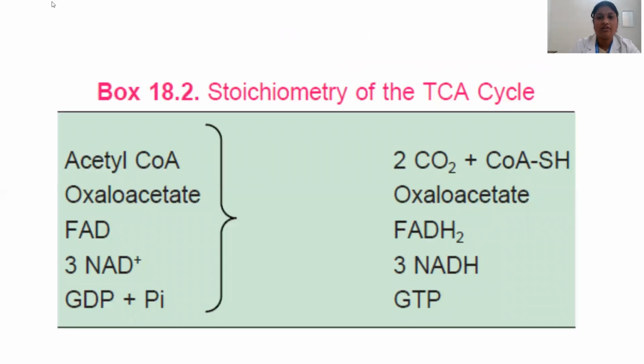This is the stoichiometry of the TCA cycle. The starting product is acetyl coenzyme A, which combines with oxaloacetate, and the coenzymes FAD, NAD plus, and other cofactors, GDP, all contributing to formation of 2 carbon dioxide, oxaloacetate, 1 FADH2, 1 GTP, 3 NADH.